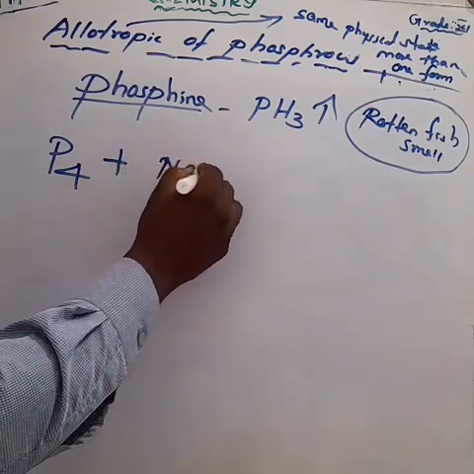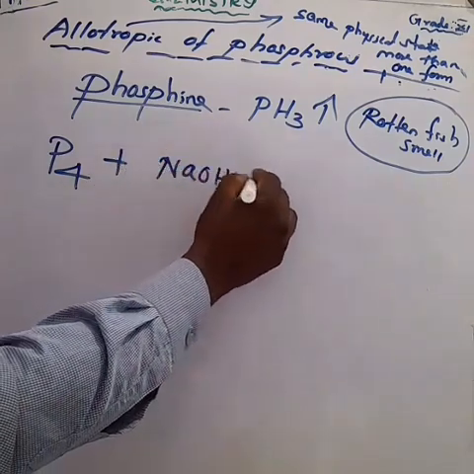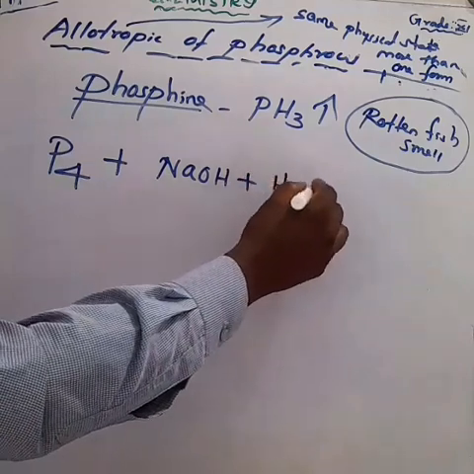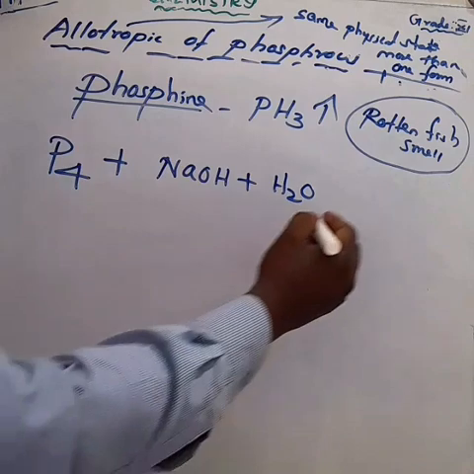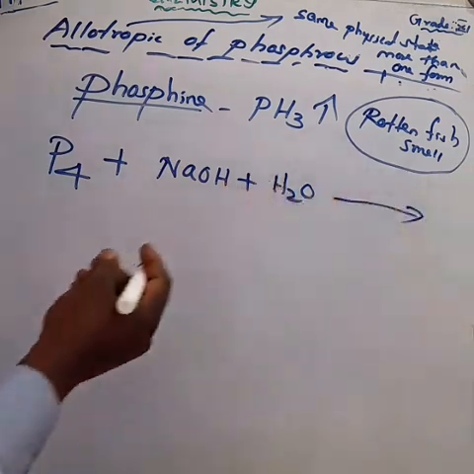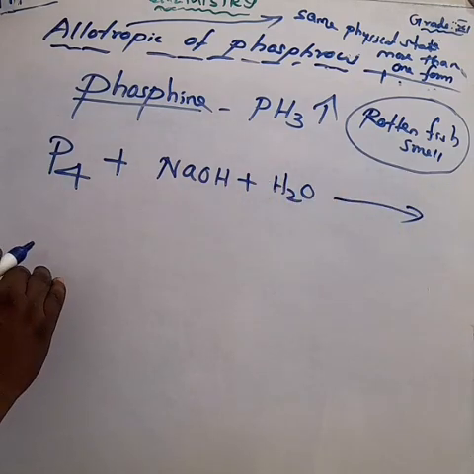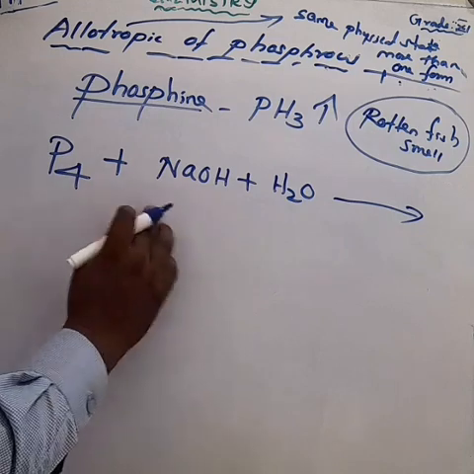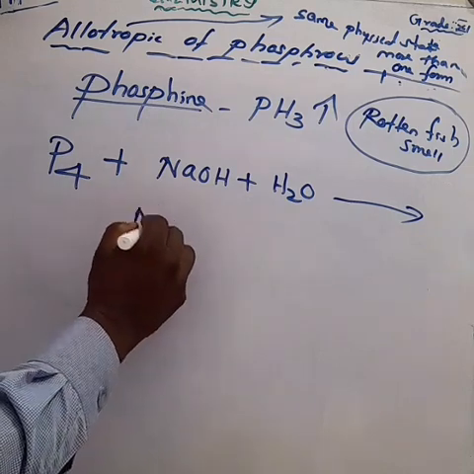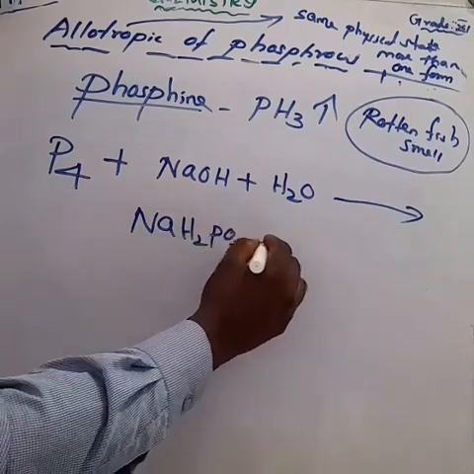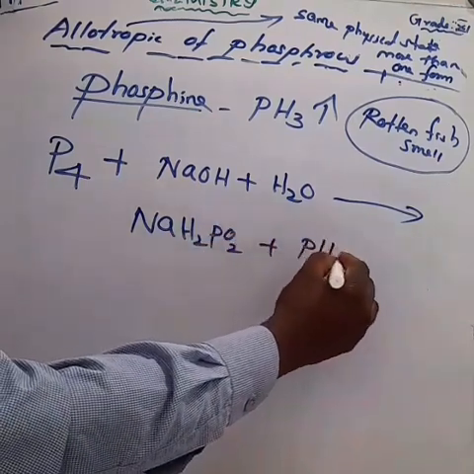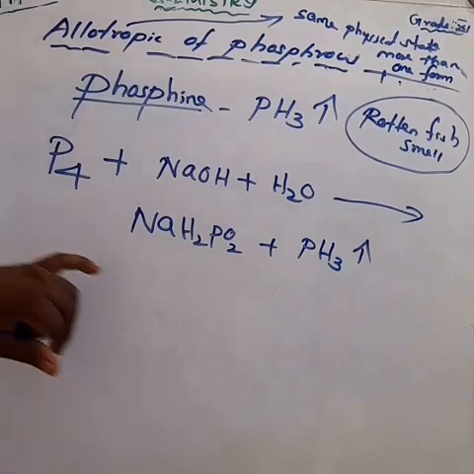Here we are taking white phosphorus. White phosphorus reacts with sodium hydroxide solution in an inert atmosphere of carbon dioxide or hydrogen. We get sodium hypophosphite, NaH2PO2, and also phosphine.